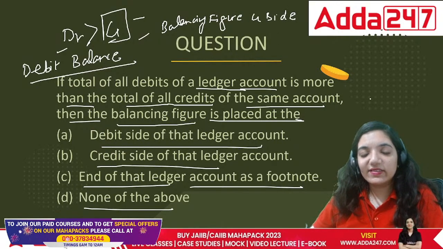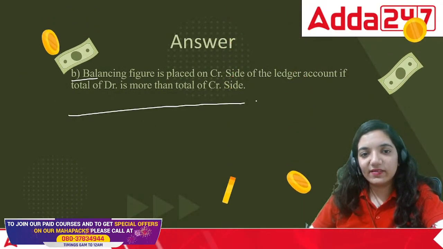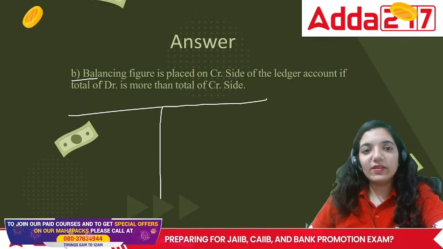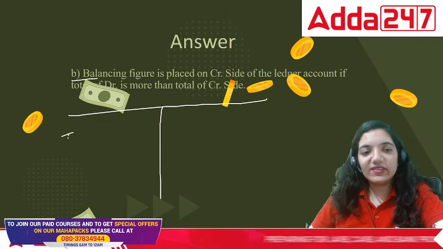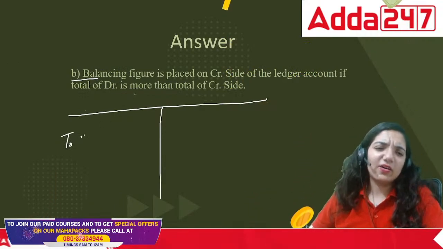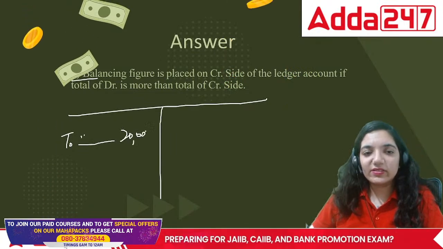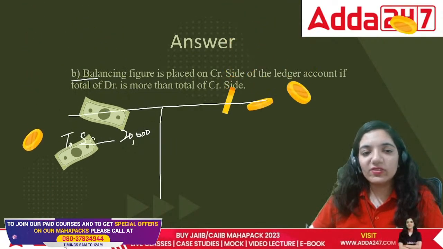It goes like this. Let me show you how a particular ledger looks. If the debit side is more, maybe I'm making an account, and this is around 20,000. I sold goods and got money.